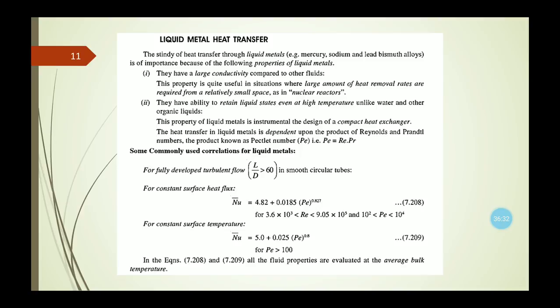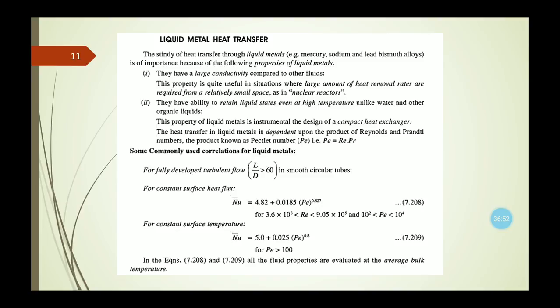Now for liquid metal heat transfer, the correlations are as follows. For fully developed turbulent flow, L by D greater than 16, in a smooth circular tube, for constant surface heat flux, the Nusselt number equals 4.82 plus 0.0185 into Peclet number to the power 0.827.